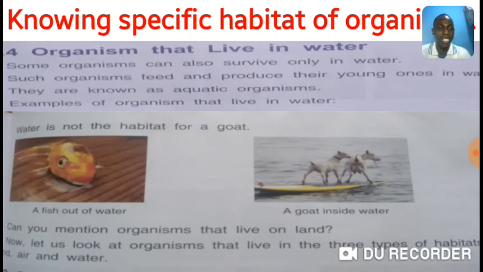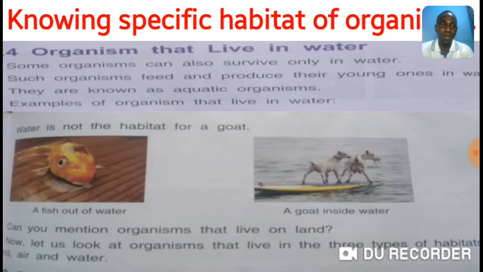Now on your left, you can see a fish out of water. A fish is an aquatic animal. It lives in water, and so its habitat is water. And so when the fish comes out of the water, it will die eventually after some time.